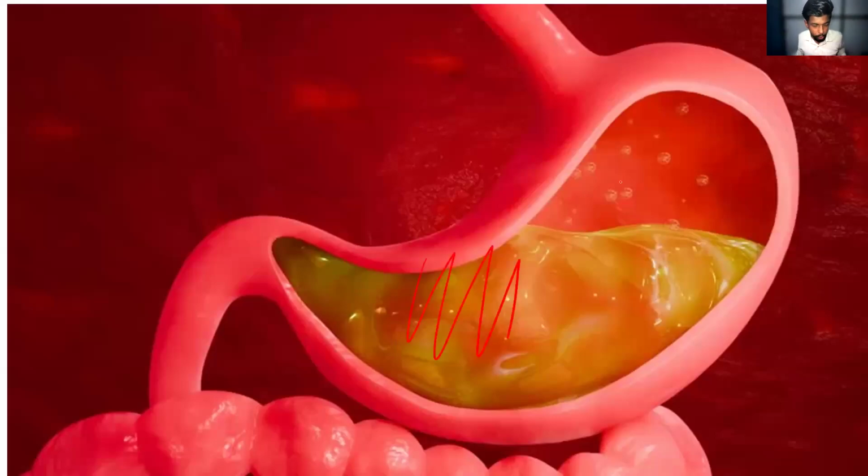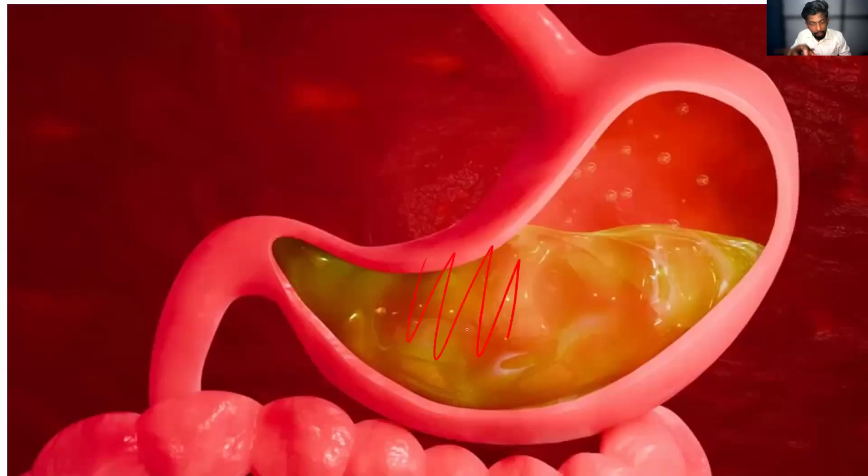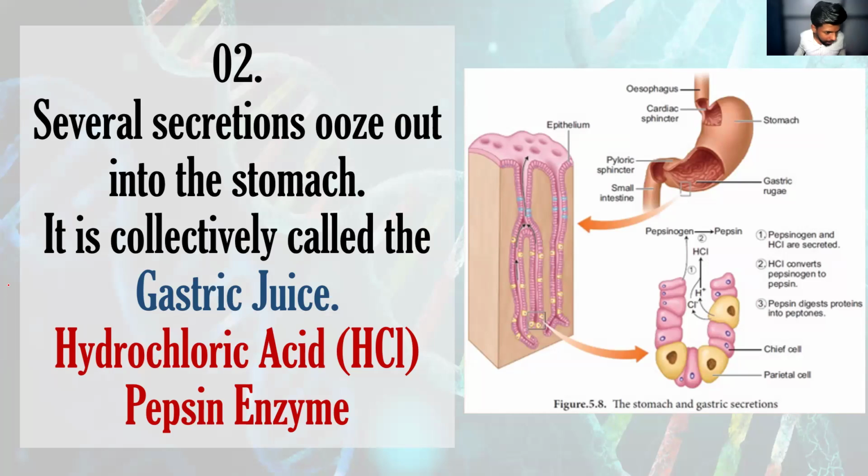In the gastric juice, we have two main components. Number one, hydrochloric acid, and number two, the pepsin enzyme. What is the function of the hydrochloric acid?